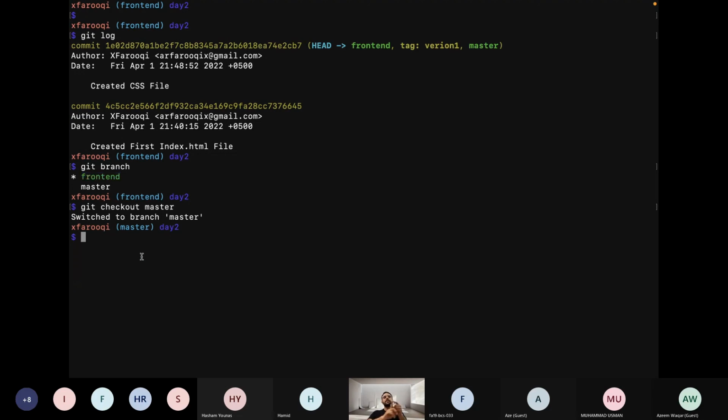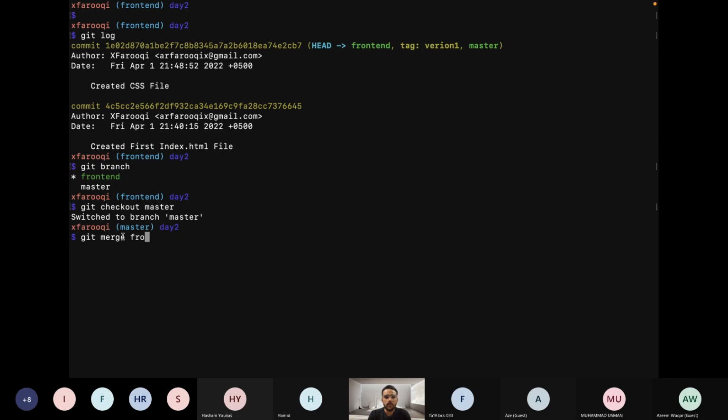To merge some other branch, the thing is that we have the head on the branch we need to merge into. We will first check out to that particular branch. Like I have checked out the master branch because I want to merge the changes of front end into the master branch. So here I will write git merge front end.